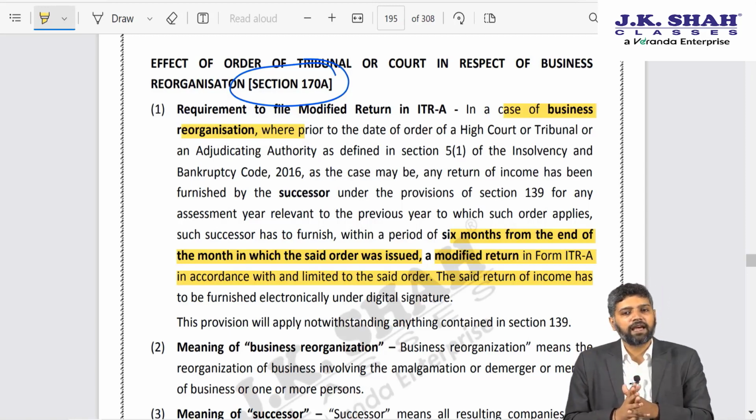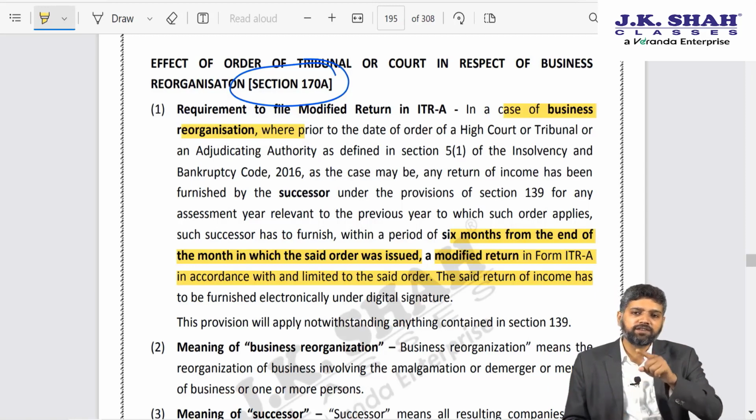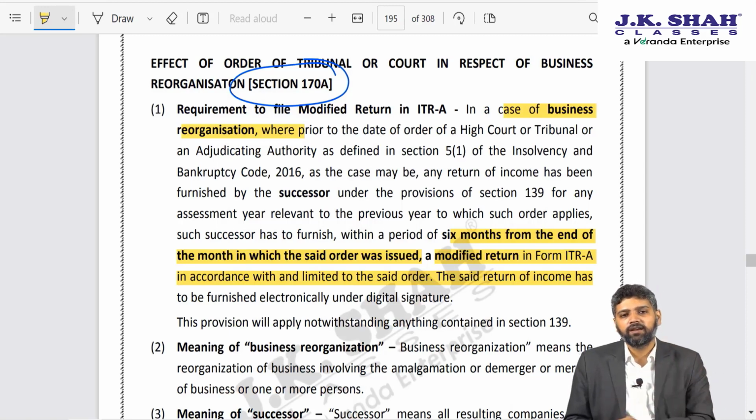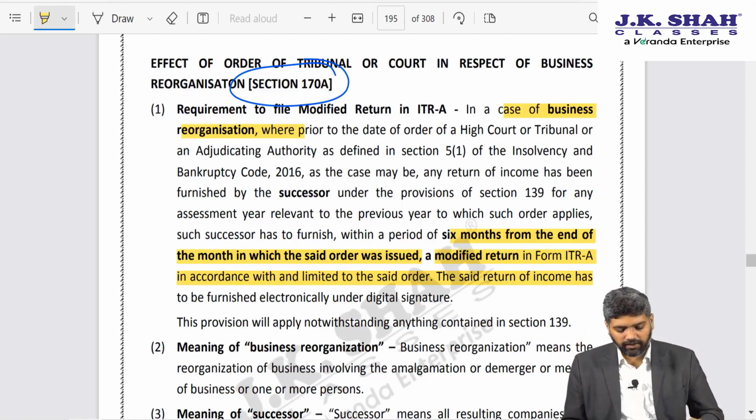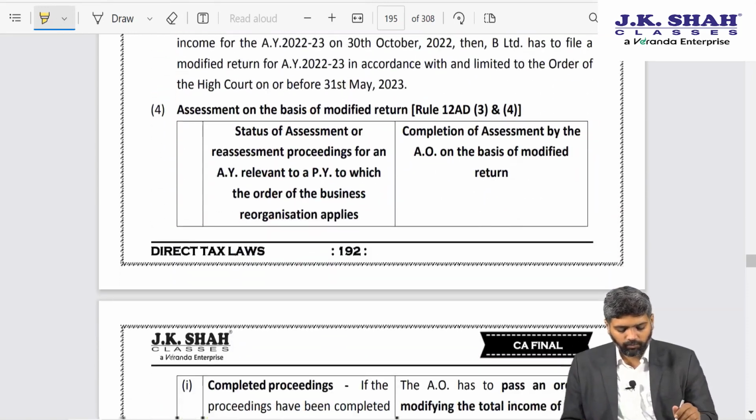This amendment of course directly goes in, I would say, friction with the spirit of IBC and is about to be challenged. It will be challenged in courts of law. But as the provision stands today, if a proceeding is initiated on the predecessor, even after the resolution process, it will be deemed to be continued on the successor. That is as far as business reorganization is concerned.